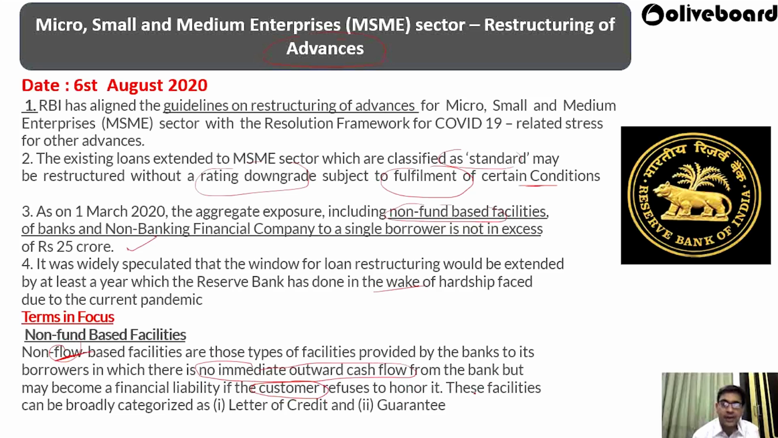So there are two types of this facility, that is letter of credit and guarantees. You know that a letter of credit is given by the bank when you do international trade. A guarantee is given by the bank sometimes so that the proper trade can take place. The bank gives a guarantee that if the borrower is not paying the money, the bank will pay the money. So here there is no immediate flow of cash, but it may become a financial liability if the person who has taken the loan refuses to pay it.